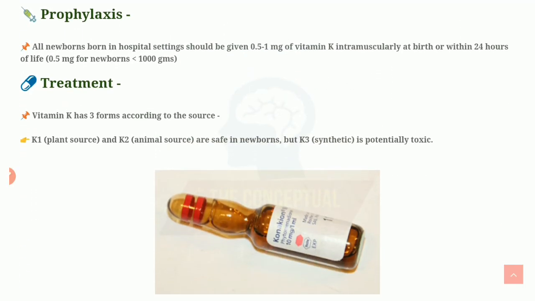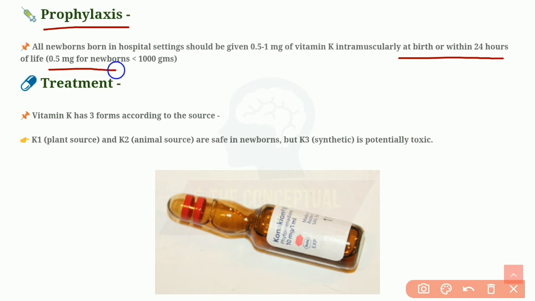Regarding the prophylaxis and treatment of vitamin K deficiency bleeding. Prophylaxis: all newborns born in hospital settings should be given vitamin K orally or intramuscularly. The dose should be given at birth or within 24 hours of life. Now, what is the dose? The dose is 0.5 milligram for newborns who are less than 1 kg birth weight, and the dose is 1 milligram of vitamin K if the birth weight is greater than 1 kg.